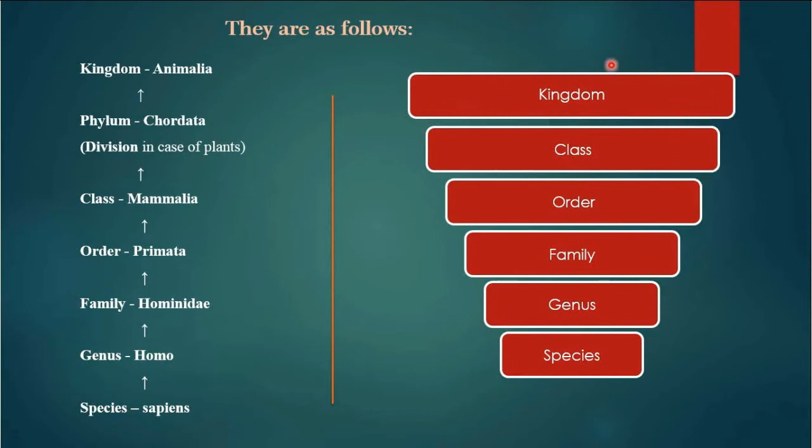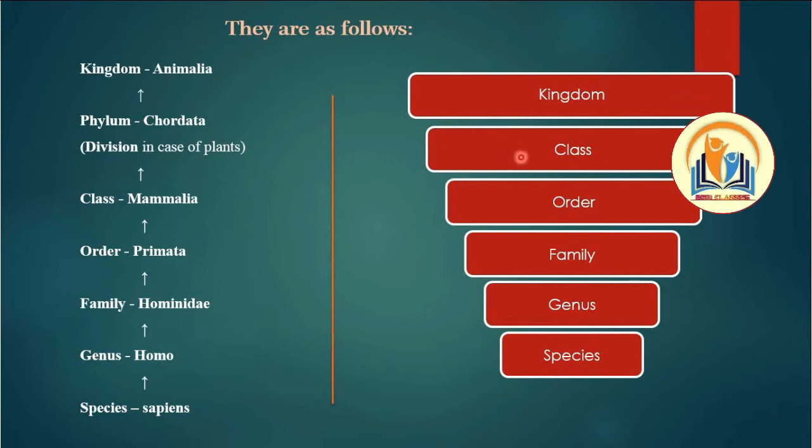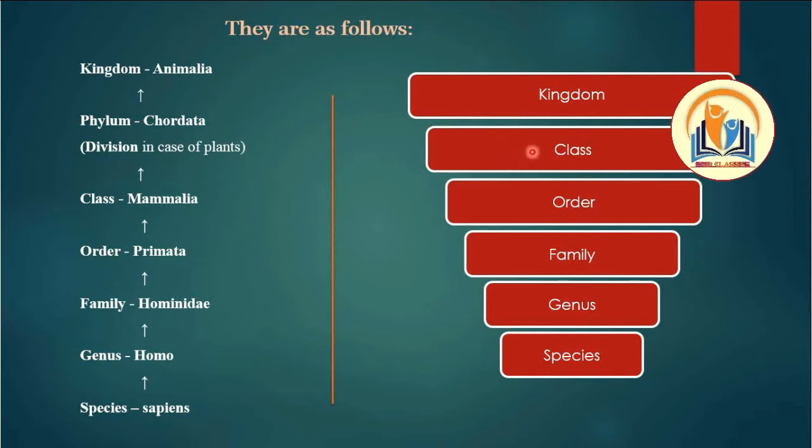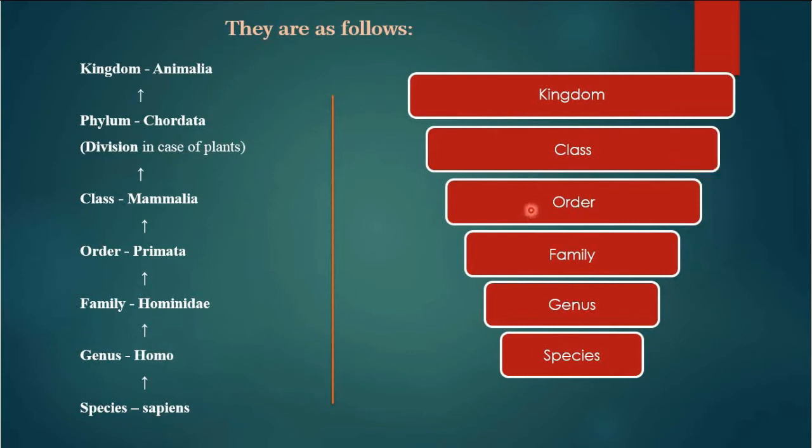It is the largest taxonomic category. All the animals are kept in kingdom Animalia, and they have all the characteristics which an animal has. All the plants are kept in kingdom Plantae. Then after kingdom comes phylum, then class with related characteristic features, then order, then family, genus and species. I will explain them one by one.